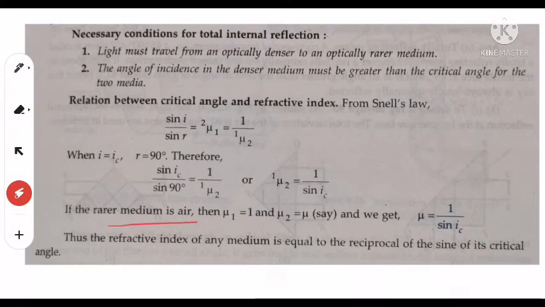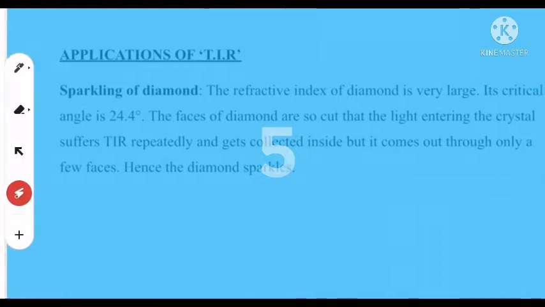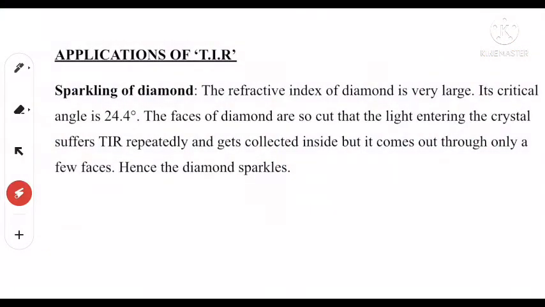If the rarer medium is air, then μ1 is equal to 1. For air, the value of the refractive index is 1. Therefore, μ1 is equal to 1 and μ2 is equal to μ. Say, then μ is equal to 1 upon sin C. This is the relation between the critical angle and the refractive index. Thus, the refractive index of any medium is equal to the reciprocal of the sine of the critical angle. This is the important relation between the critical angle and the refractive index of the medium.